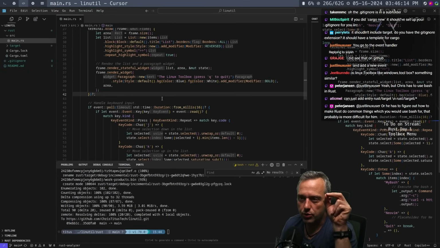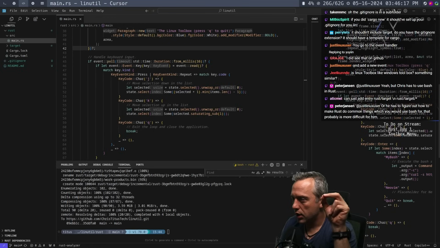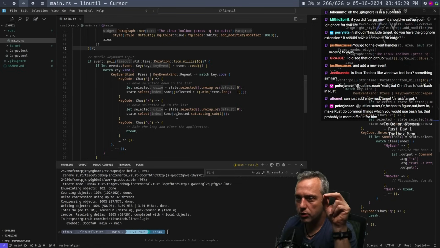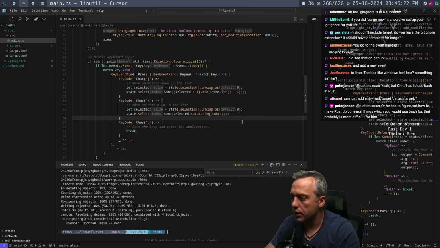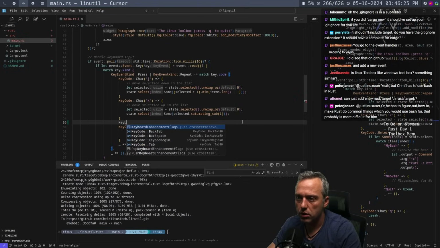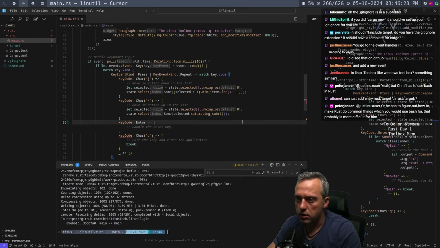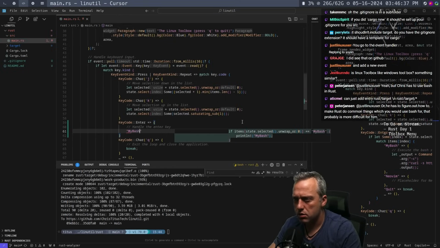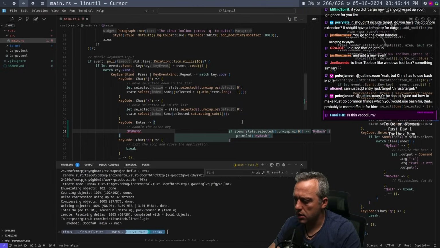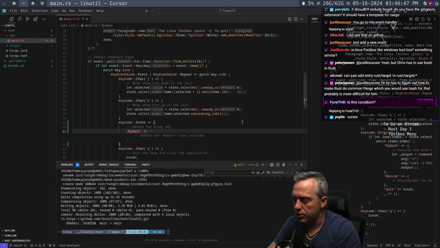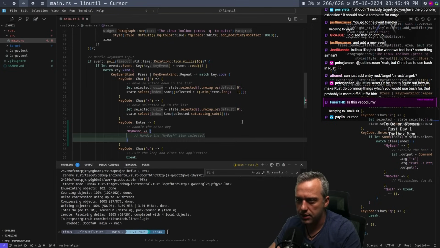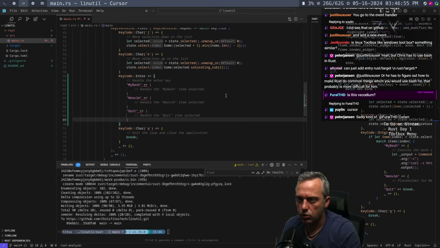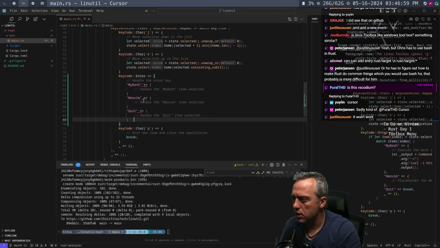So it looks like we're going to do an event poll. And when we do this, we're going to add a key code enter, and we're going to handle the enter key. And for this, I think we can just do like my bash, right? It's kind of interesting to see how, I know there's a lot faster way to do this, but I kind of want to just take my time and do it line by line. Okay. And then neovim and then quit. What am I missing here?